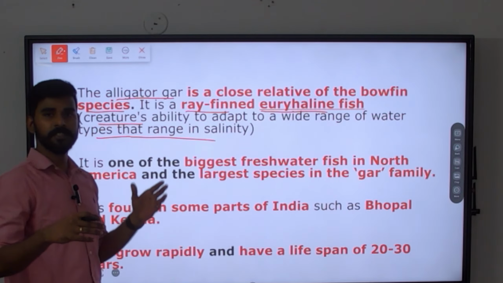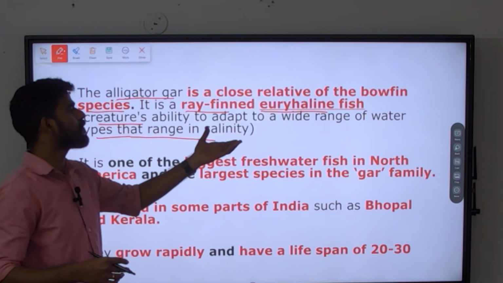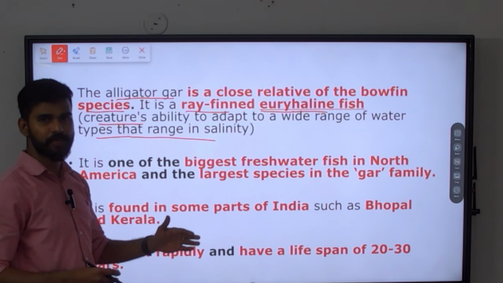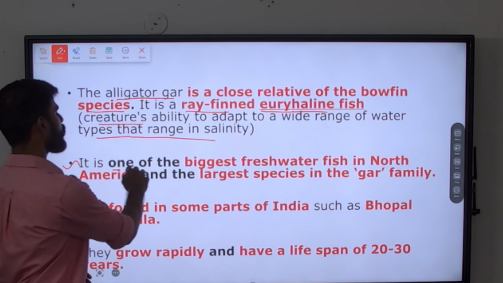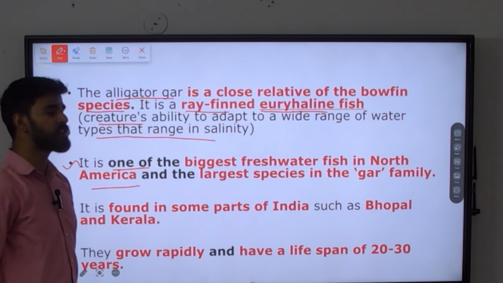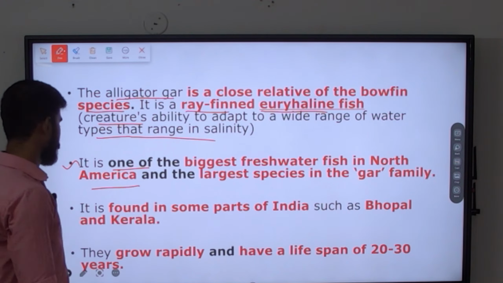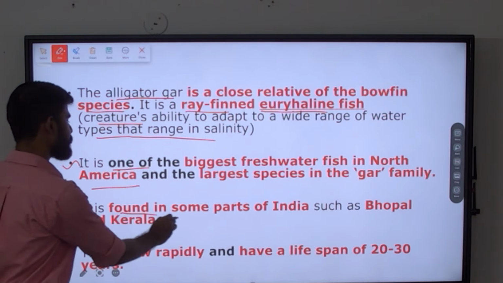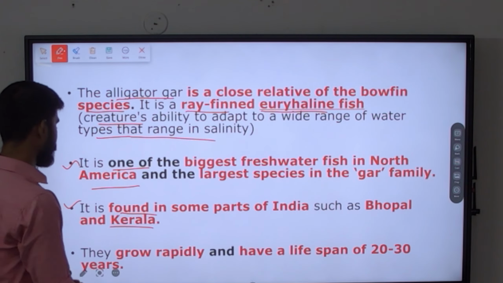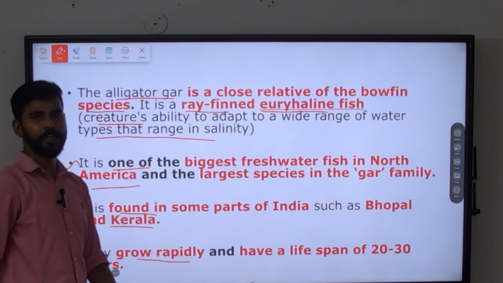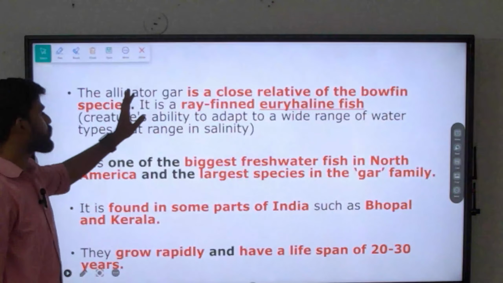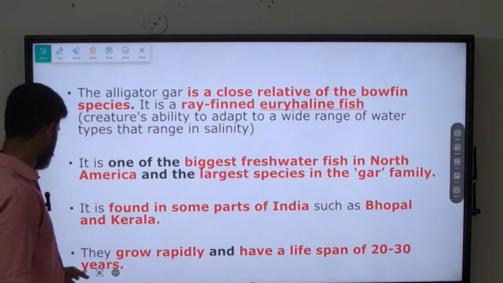In all the range, such species can live. Such animals or organisms are called euryhaline. Okay, we'll see these adaptations in a short while. Next, it is one of the biggest freshwater fish in North America. Other than that, it is the largest species of the gar family. That is also important. And in India, it is found in some parts like Bhopal, that is Madhya Pradesh, and Kerala. Okay, and they grow rapidly and have a lifespan of 20 to 30 years. So all these are important facts with respect to alligator gar fish.